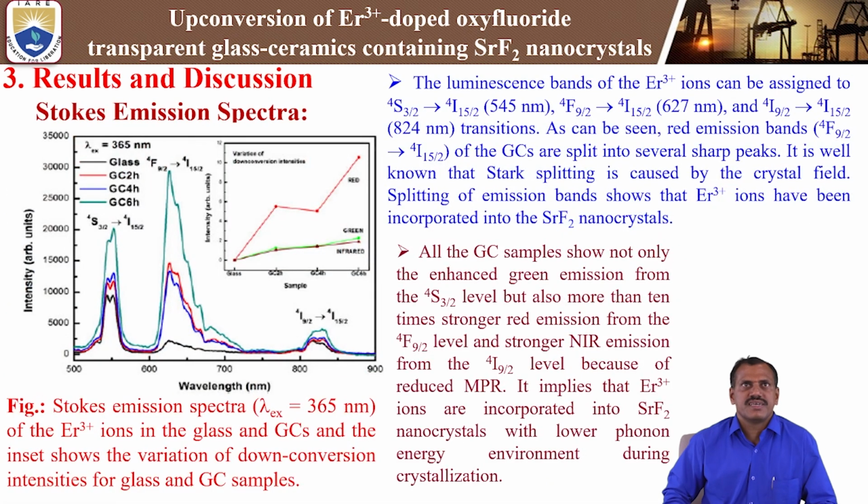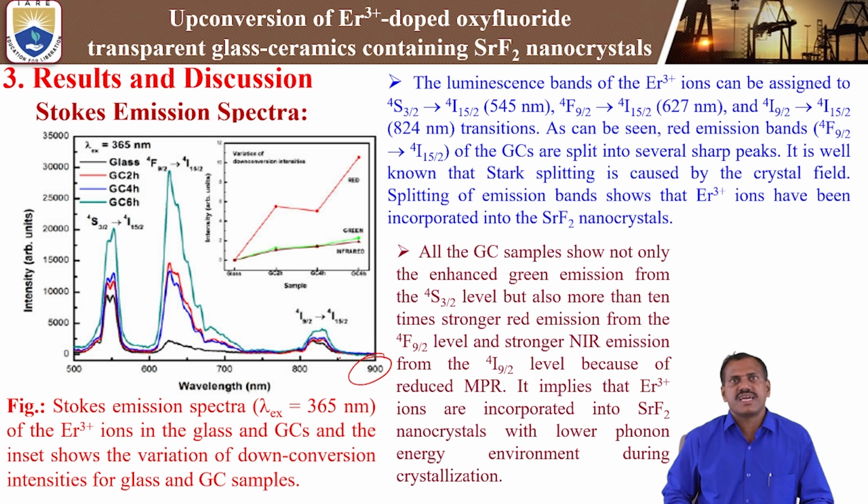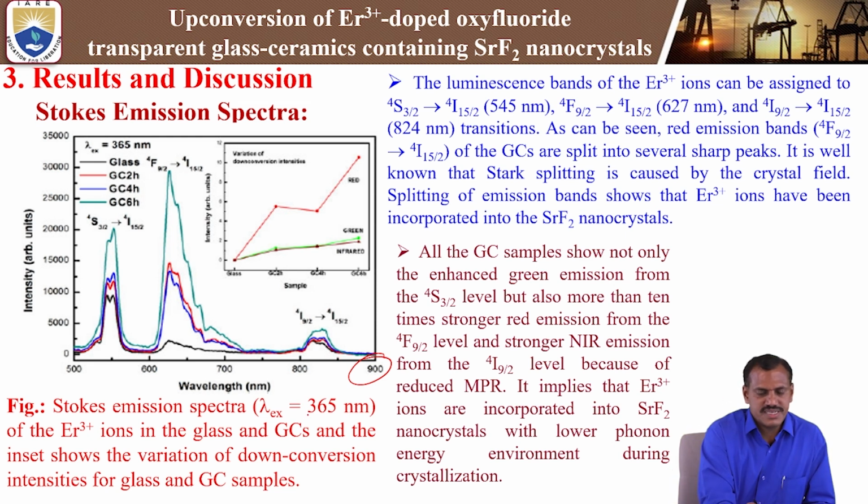Next, this is the Stokes emission spectra, that is the down conversion or normal emission spectra, of the erbium-3+ doped oxyfluoride glass ceramics. In this emission spectra, we are observing wavelength versus intensity from 500 nanometer to 900 nanometer. We are scanning the luminescence spectra by pumping with 365 nanometer in erbium-3+ glass and glass ceramics. See the emission intensity here. The black one shows the glass material. The remaining are the glass ceramics: 2 hours, 4 hours and 6 hours.